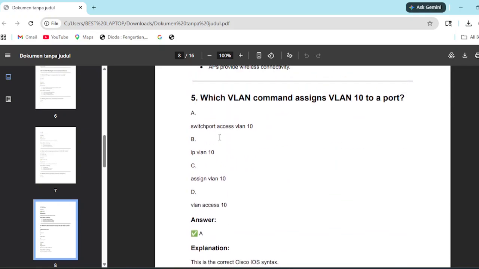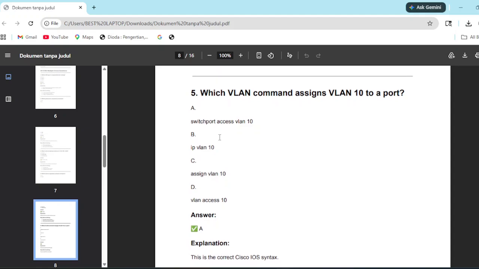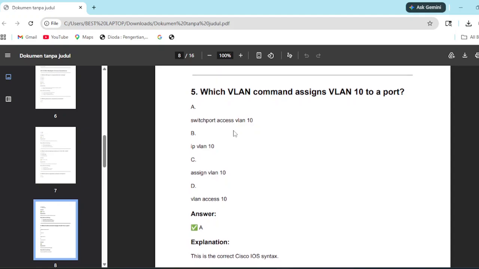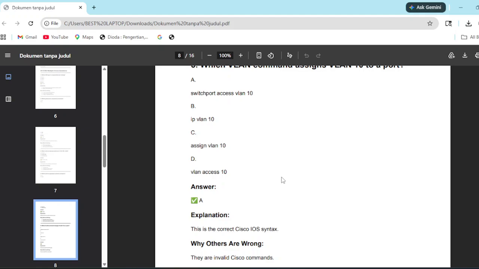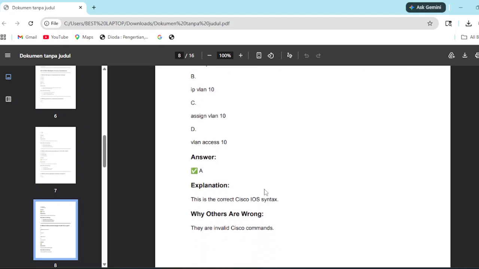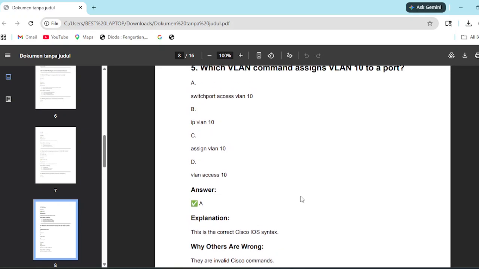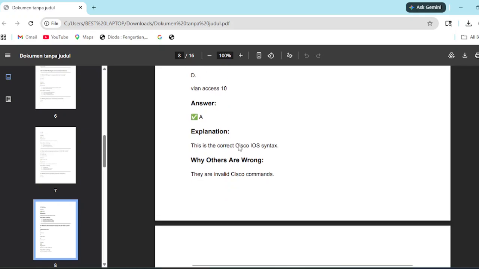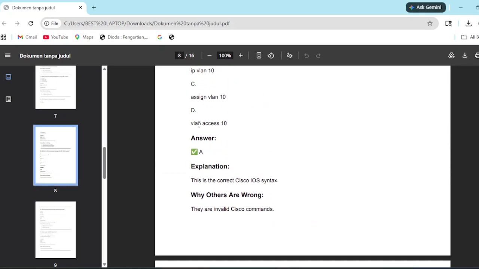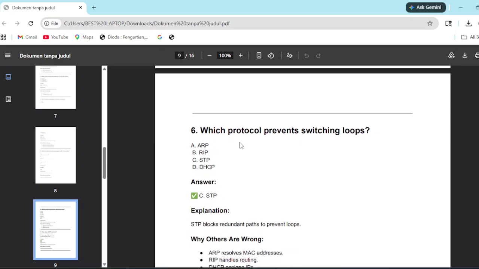Next, which command assigns VLAN 10 to a port? A: switchport access vlan 10. I'm not writing all of them. The answer was A, because that is the correct Cisco IOS syntax. B is not right, and C, there's no command like that. For the VLAN access one, if you add SW in this place it might be right, but the order was jumbled anyway, so it won't work.